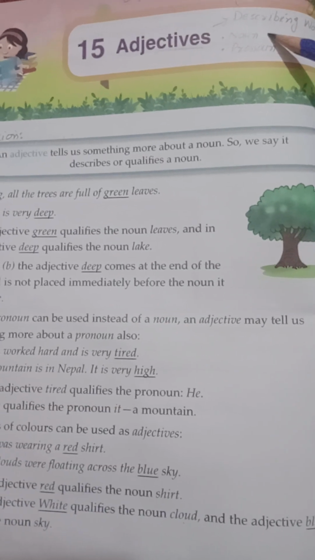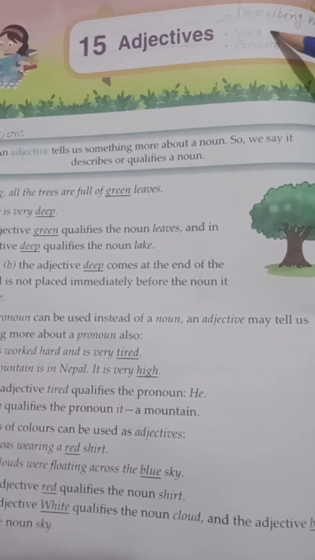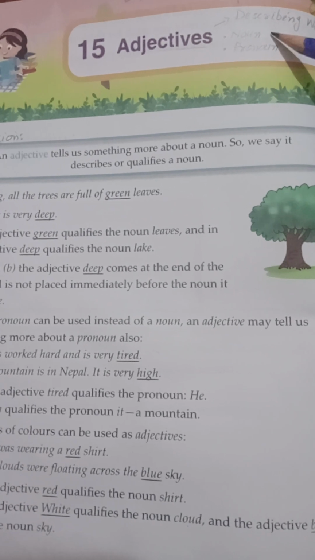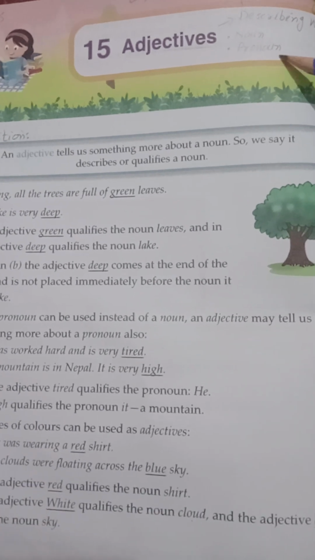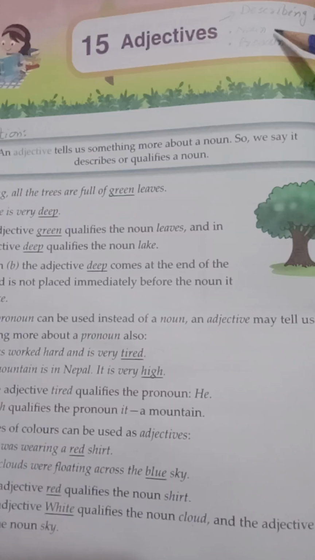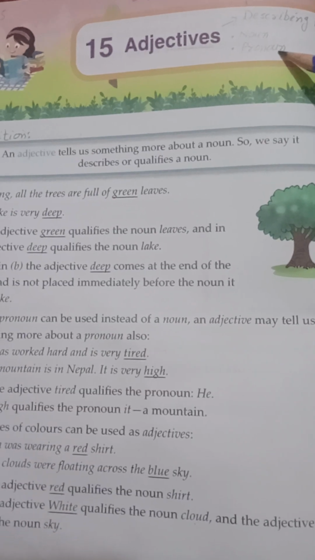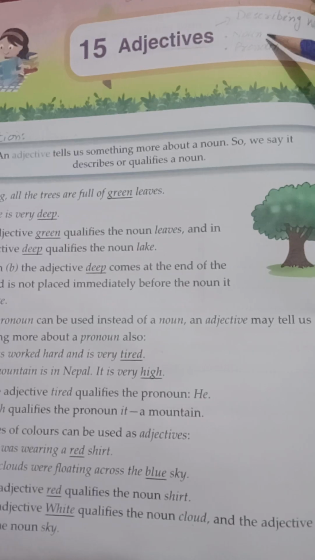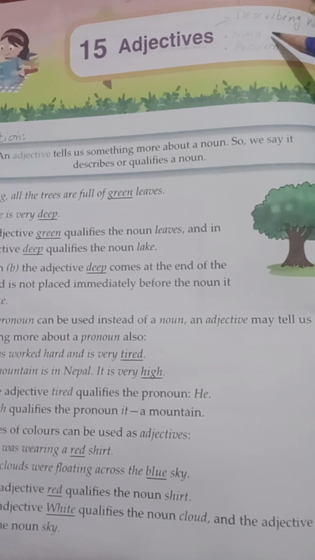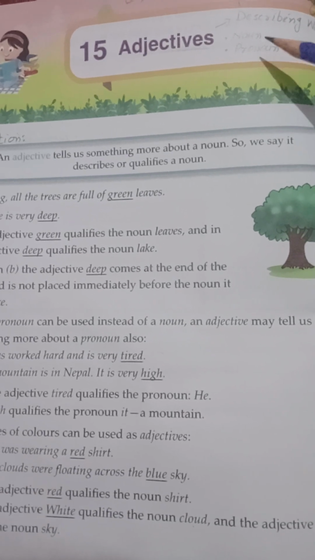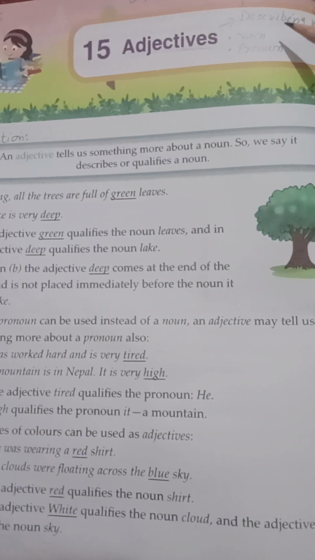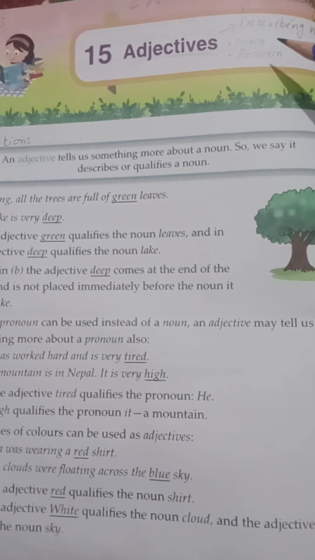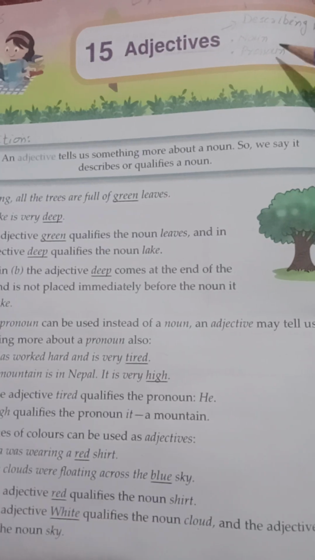What are nouns? You all know what nouns are. Nouns are the naming words. They tell you the names of any person, place, or thing. And what are pronouns? Pronouns are the words that are used in place of nouns to avoid repetition. For example, examples of nouns are Ali, Rawalpindi, book, Holy Quran, Lahore. These are the names of persons, places, or things. But if you use a word in place of these nouns, it is called a pronoun.